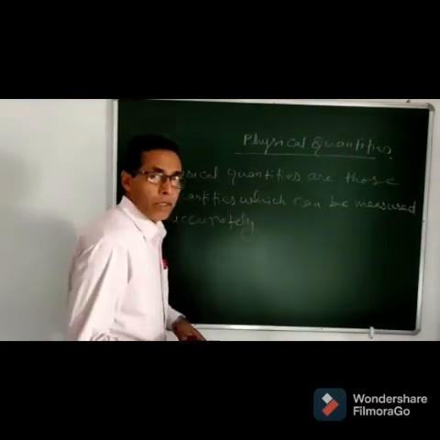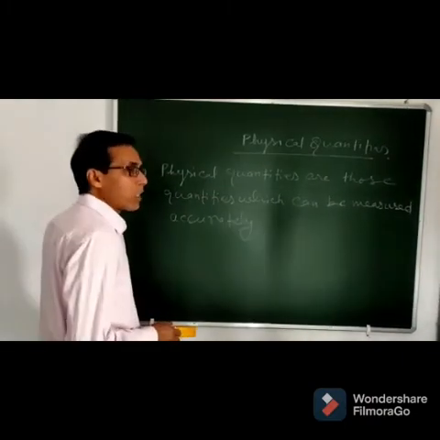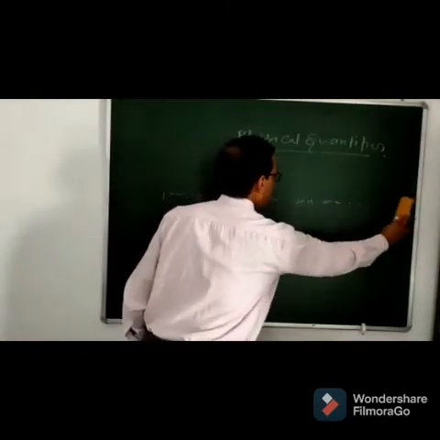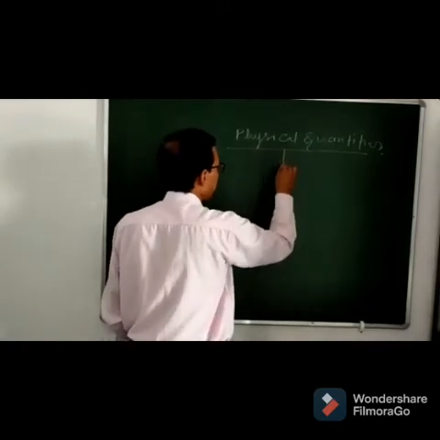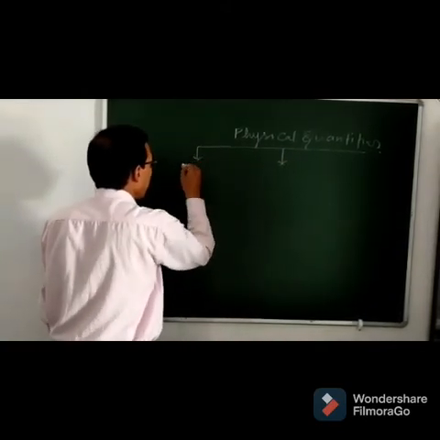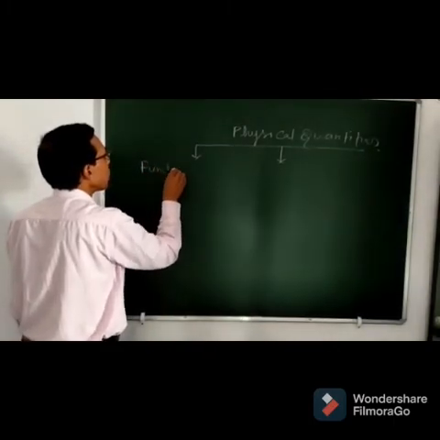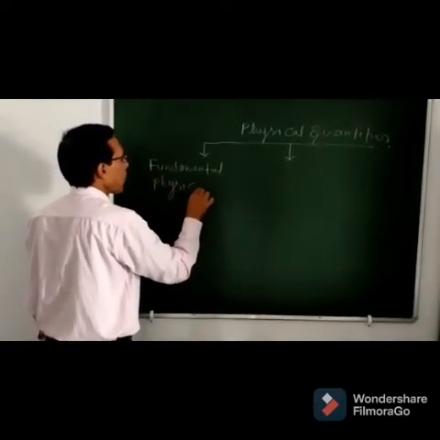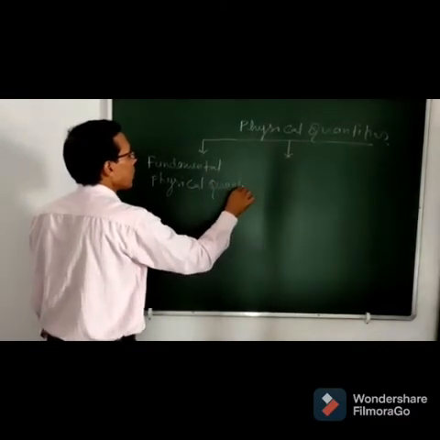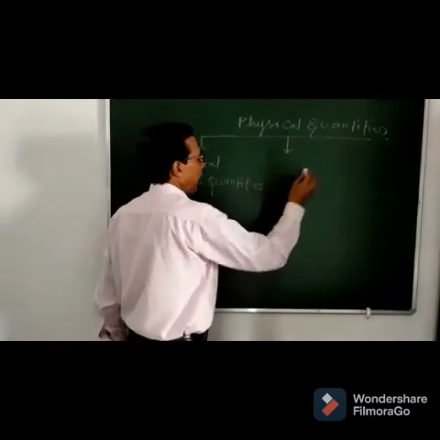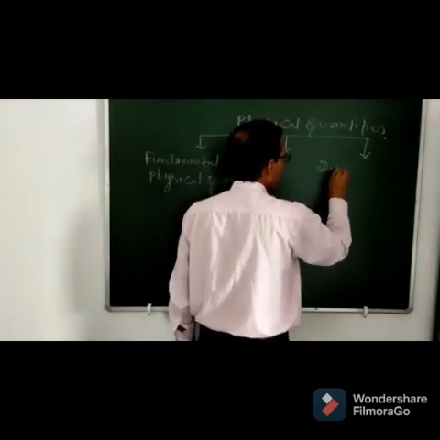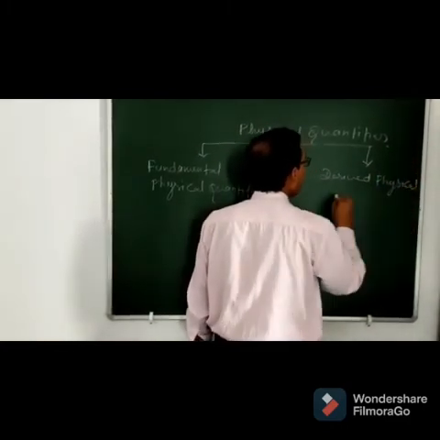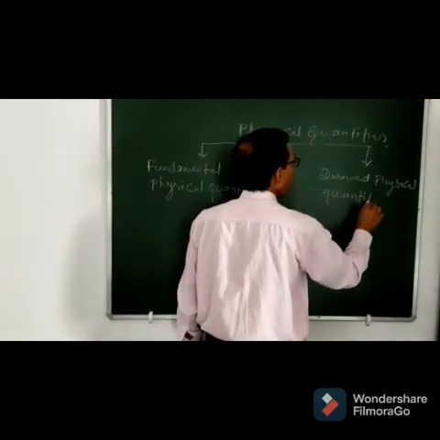And physical quantities are of two types. First one is fundamental physical quantities and second one is derived physical quantities.